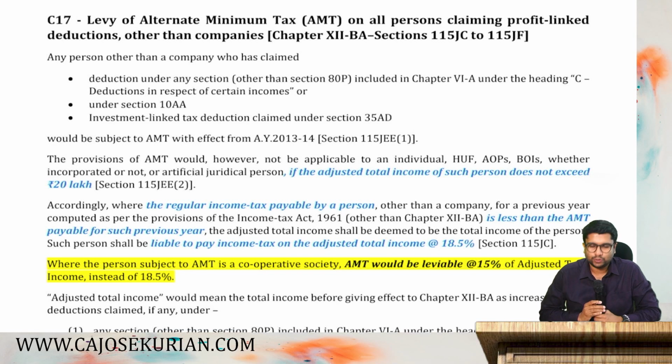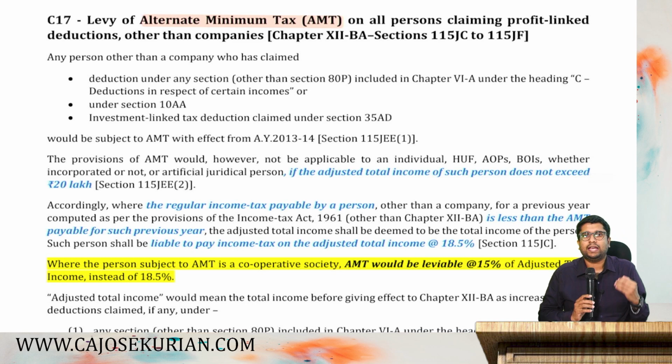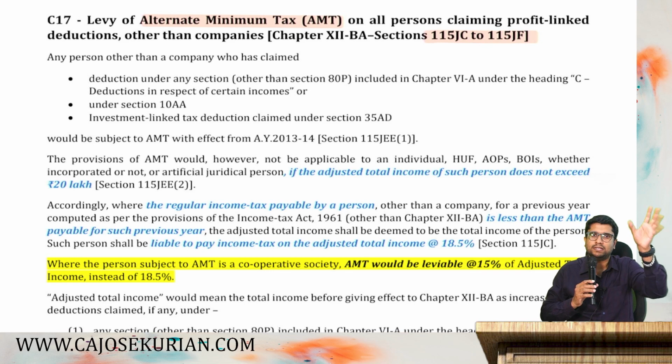So friends, new chapter that is called alternate minimum tax. It's also called AMT, on all persons claiming profit linked deductions other than companies. So AMT is the new chapter which is from section 115JC to JF. So let's understand what exactly is this alternate minimum tax.